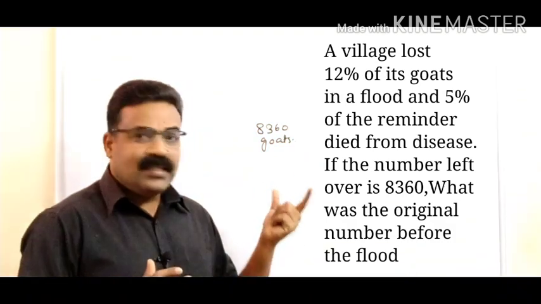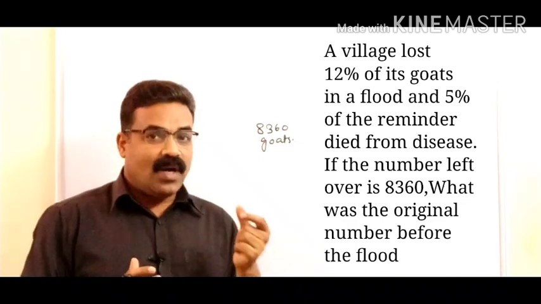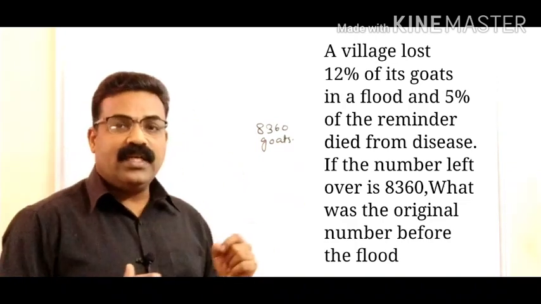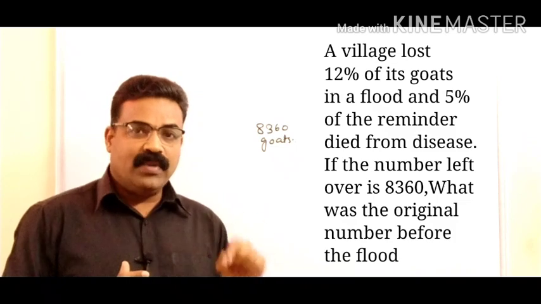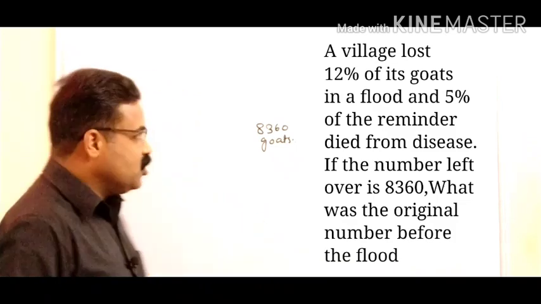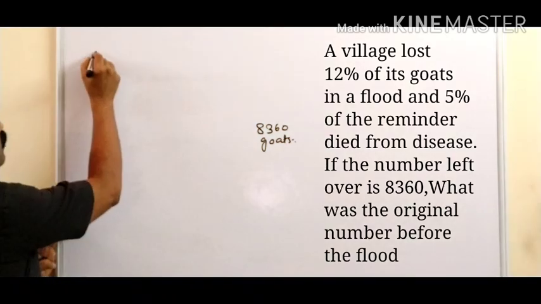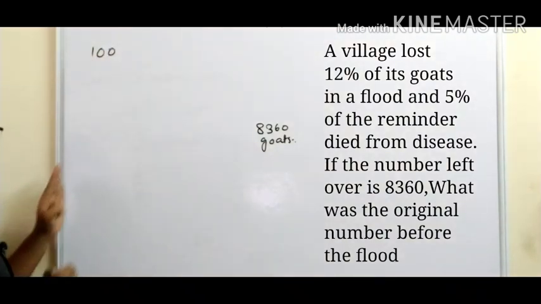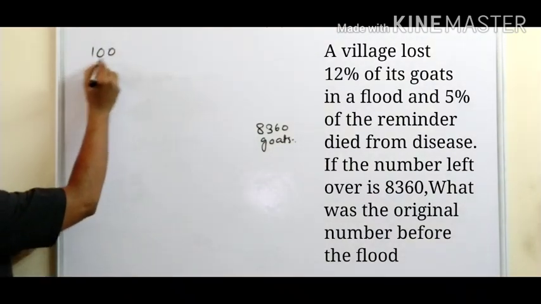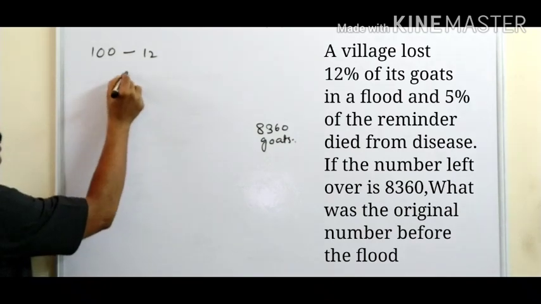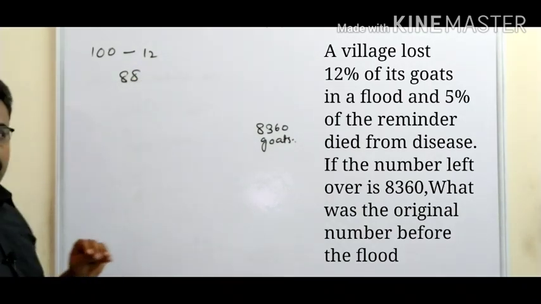So here, let us consider there are 100 gods. Out of 100 gods, 12% were lost. So how much is remaining? 88. Let us take it this way: initially we have 100. Out of 100, 12 were lost. So remaining is 88. This much is clear.